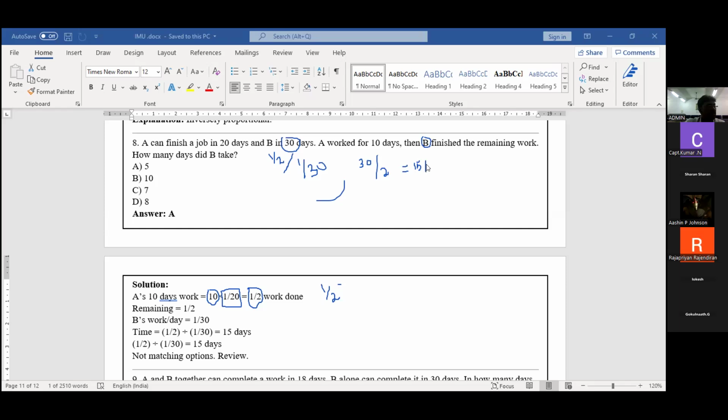15 days are required to complete the work. This is the answer to this one.